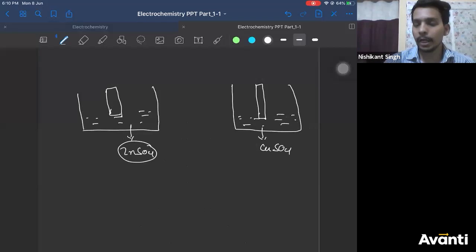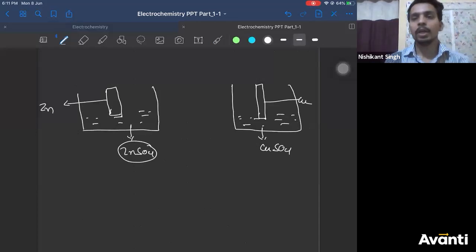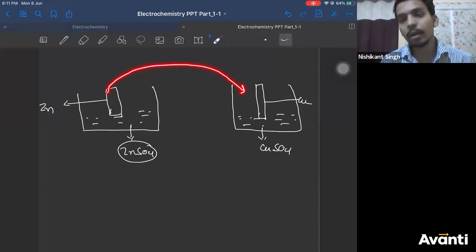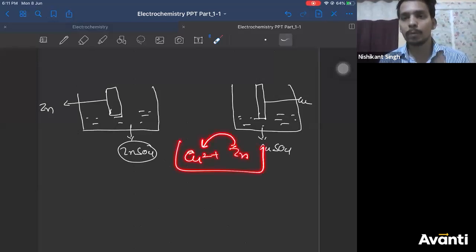So we already know from our experiment that this is the zinc electrode, this is the copper electrode. We already know that zinc transfers electrons to copper 2 plus. Earlier copper 2 plus and zinc were in the same beaker, so zinc could transfer electrons to copper 2 plus easily.